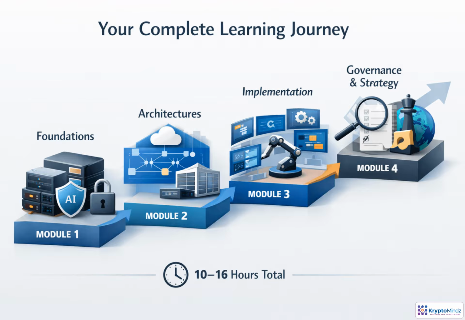Here's how we'll move through the course. We'll start with the foundations of agentic AI and security, then look at architectures that connect defenses, move into hands-on workflow implementation, and finish with governance, risk, and strategy. Expect roughly 10 to 16 hours depending on labs and review.